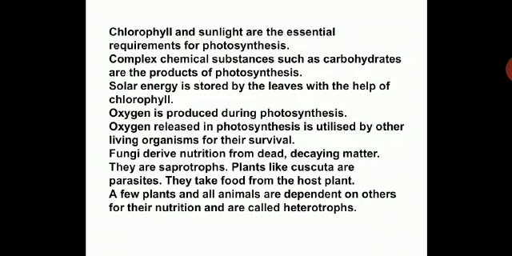And you have learned that chlorophyll and sunlight are essential requirements for photosynthesis. Without sunlight and chlorophyll, plants cannot prepare their own food. Chlorophyll is essential because it plays a major role in preparing carbohydrate. Complex chemical substances such as carbohydrate are the products of photosynthesis, which is food for the plants. Solar energy is used up by the leaves with the help of chlorophyll. The function of chlorophyll is to take up the solar energy. Without solar energy, photosynthesis will not take place.